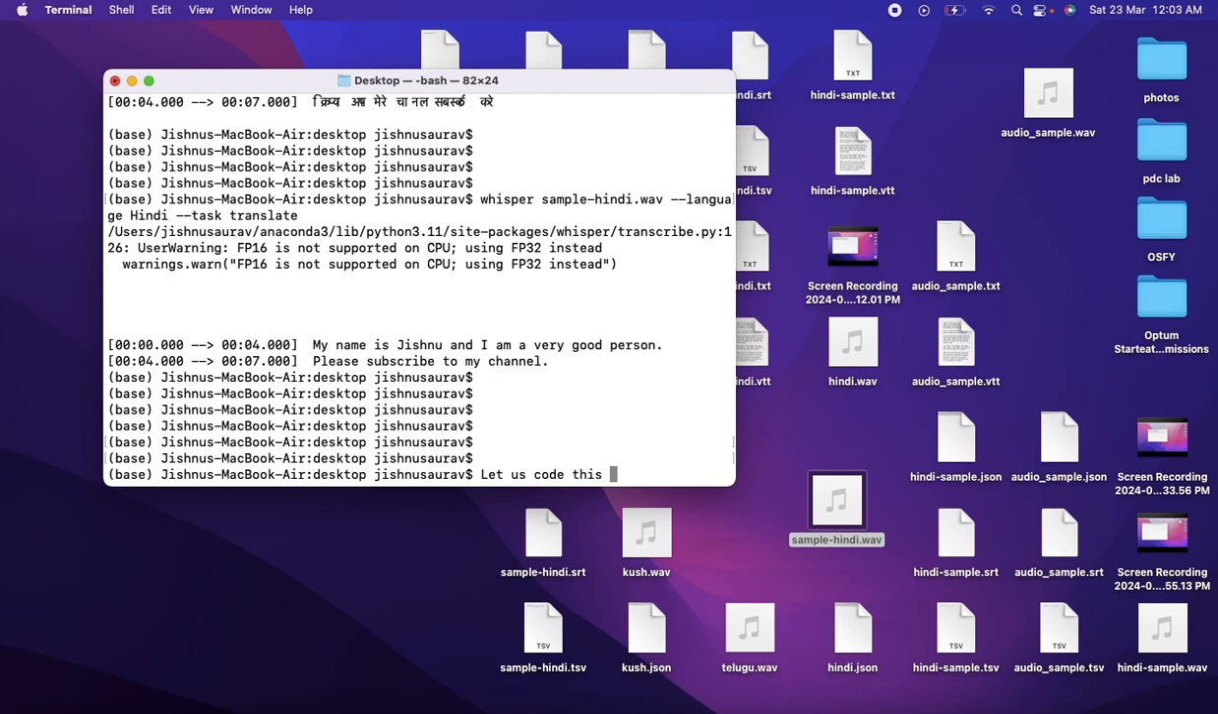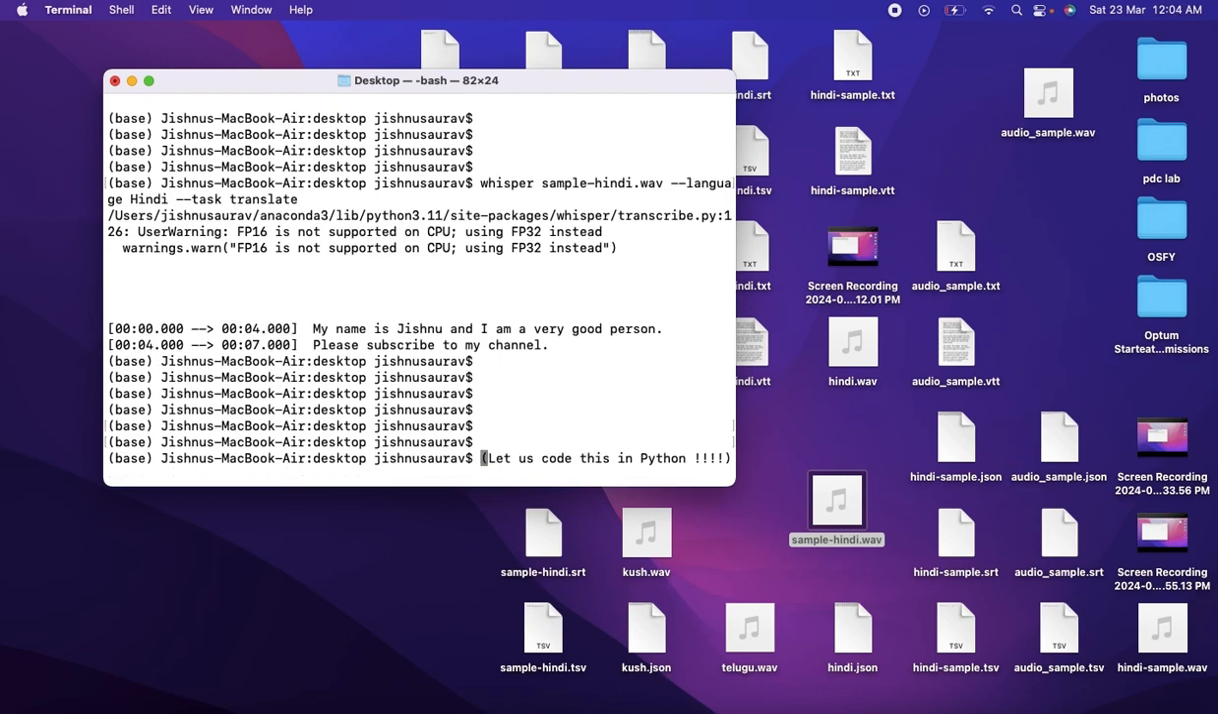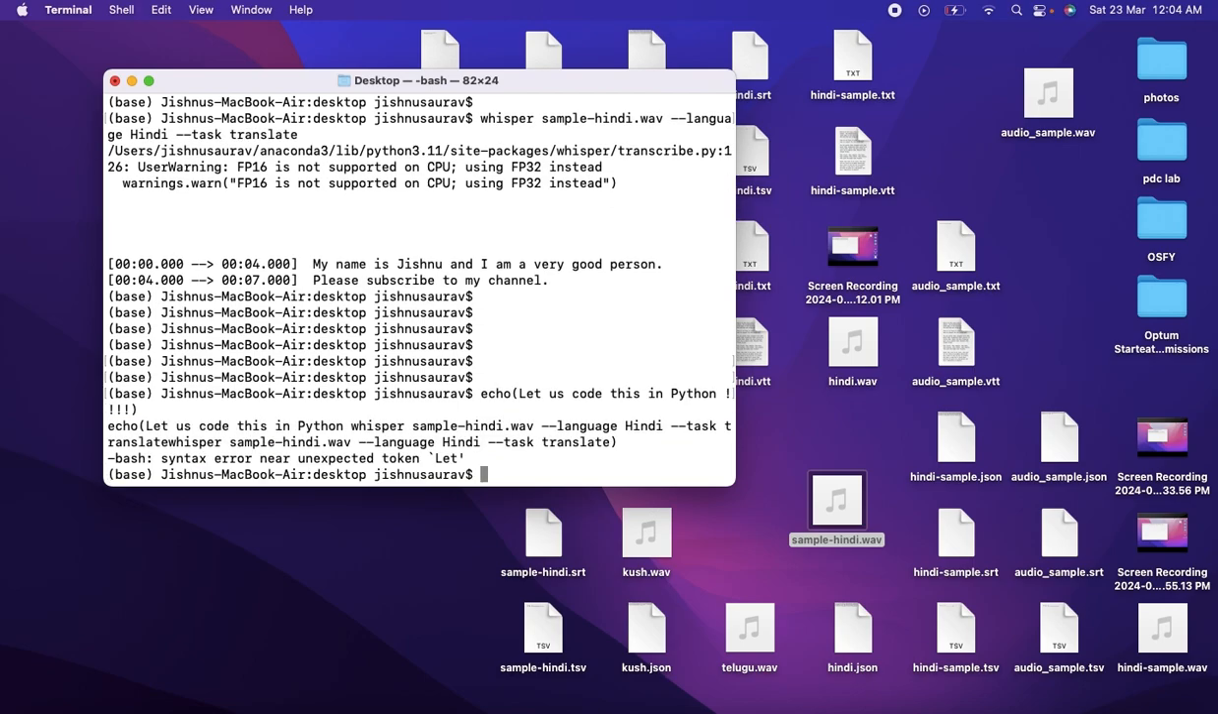So now let us code this in Python. Basically, you may have so many audio files that you may have to translate if you're in a business or if you're doing it for a particular use case. So we can't just go file by file and run the command on the terminal, right? So we will need some way to do that. So let's do that in Python now. Let's write a code for this in Python.